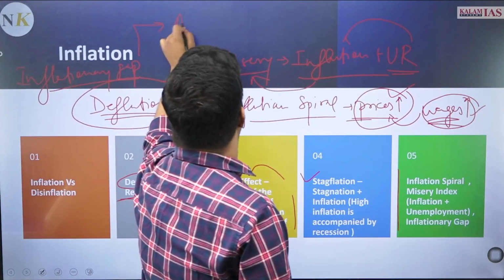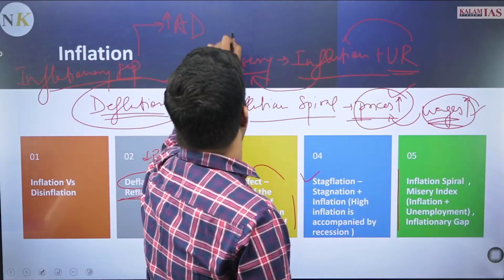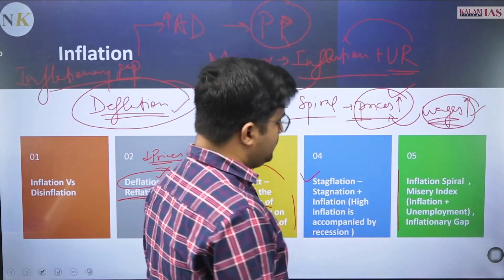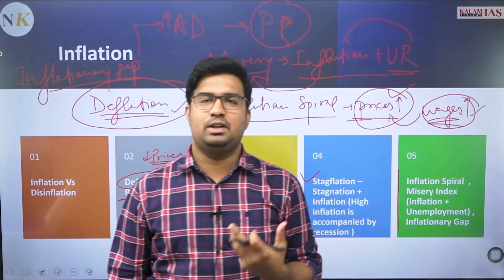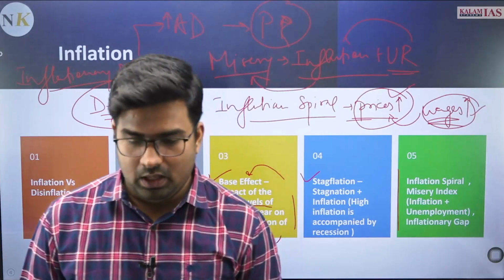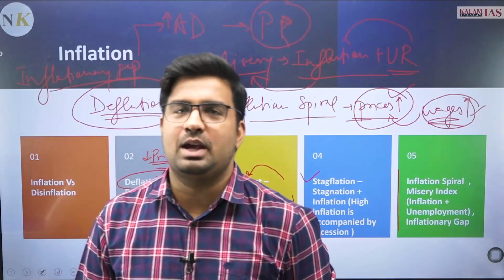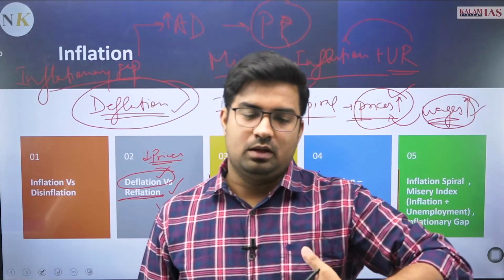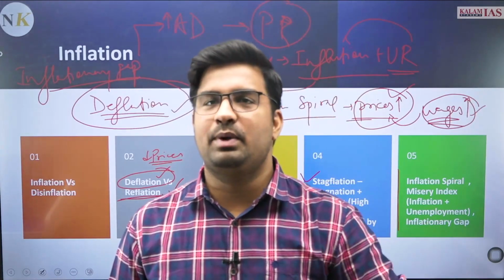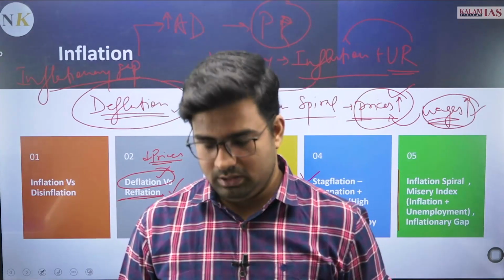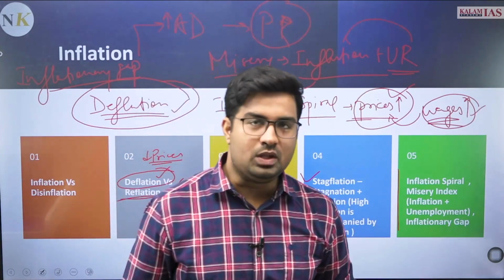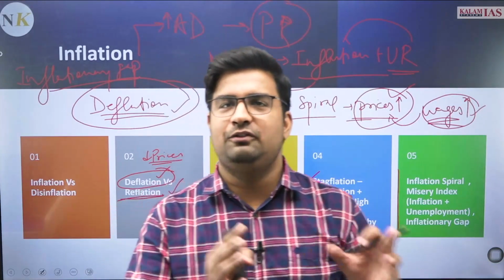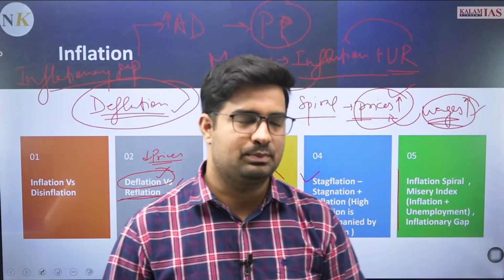That shows the increase in aggregate demand as compared to the actual production in the economy. So that shows there is less production than aggregate demand, that is inflationary gap. और इसी का उल्टा deflationary gap की अगर हम बात करें, so deflationary gap is a condition where the production is more but aggregate demand is less. So that is deflationary gap. So these are certain key concepts which you need to understand from the inflation perspective in the news aspect.